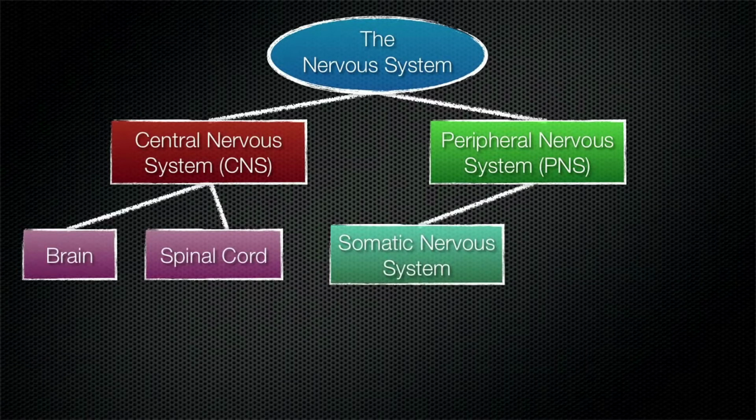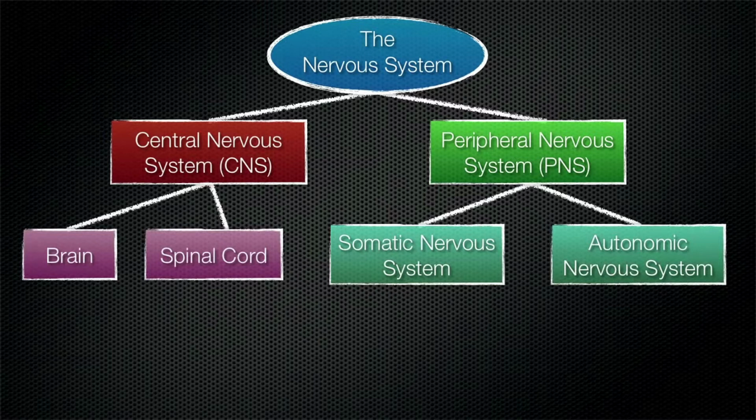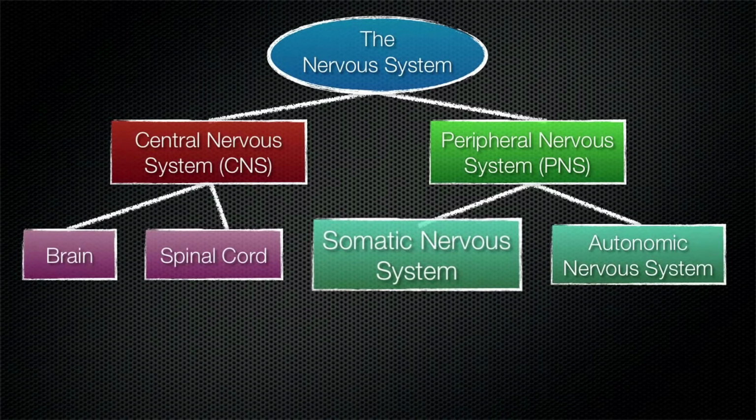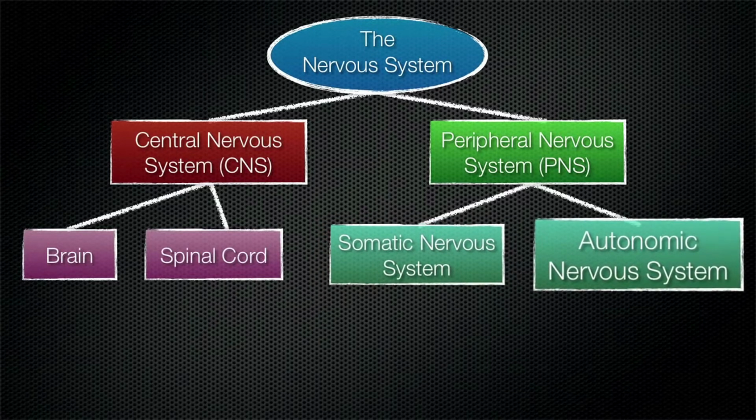One is the somatic branch and the other is the autonomic nervous system. The somatic branch innervates the limbs. The autonomic nervous system innervates the visceral organs.